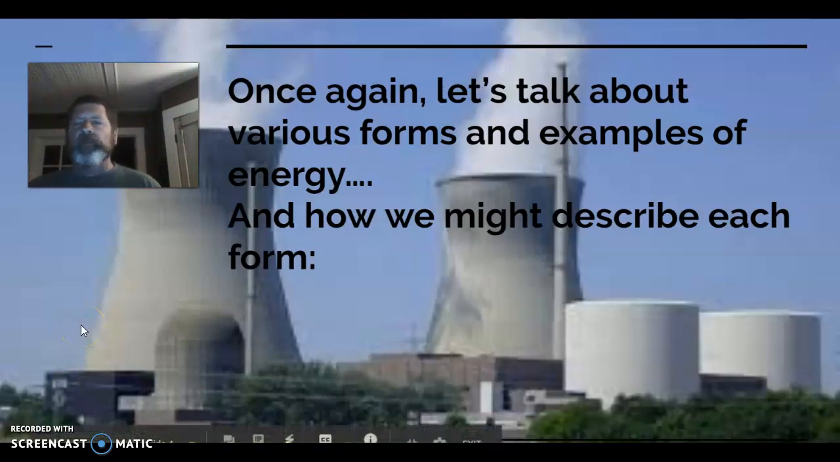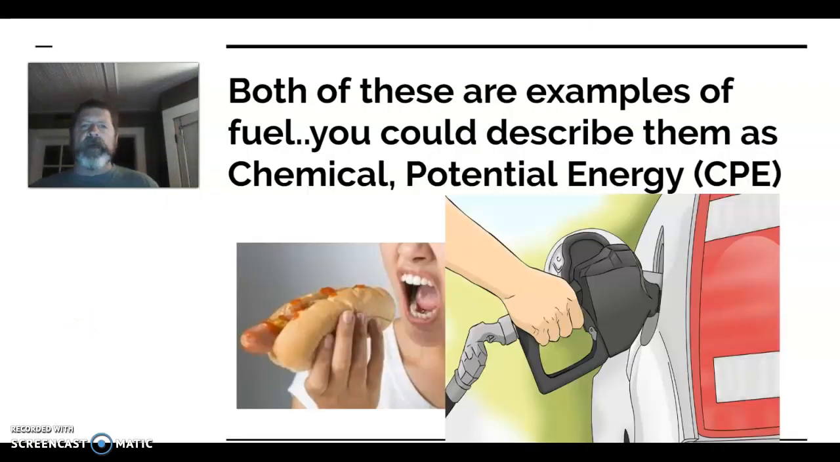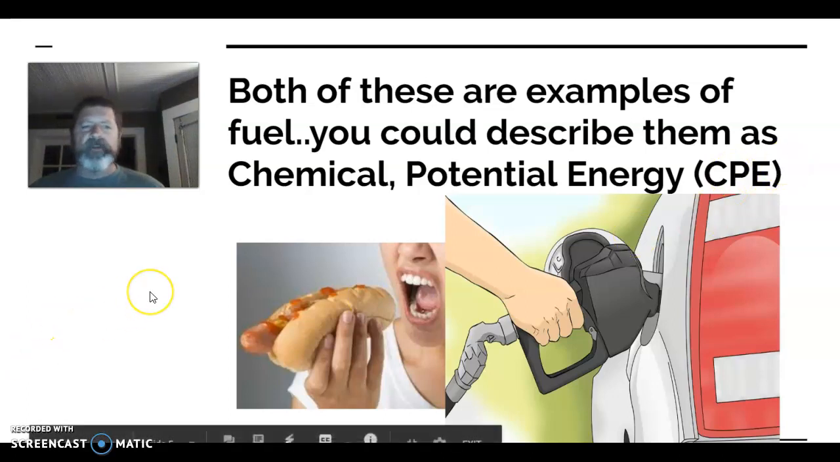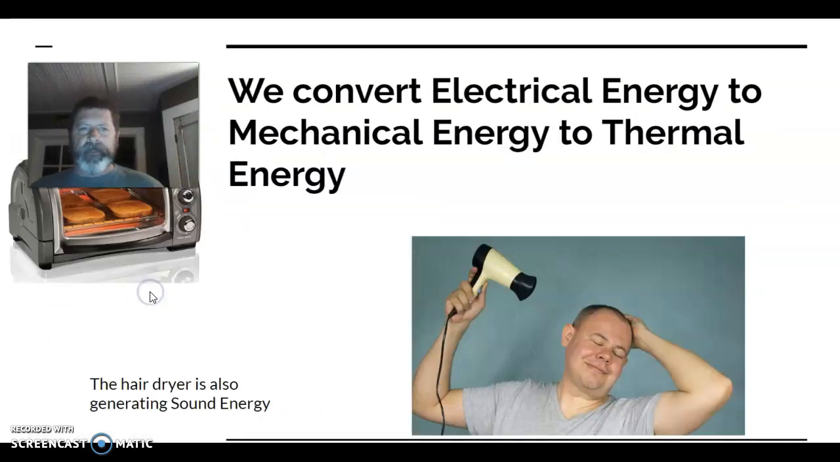We're going to go over real quick some of the different types of energy that Mr. Flugum discussed on this next slide. So here are some examples. These are both examples of chemical potential energy. One form we'd put in our mouth, food, and the other one we'd put in a car. But those are both examples of chemical potential energy. I put CPE down there to symbolize chemical potential energy, but you could write it out.